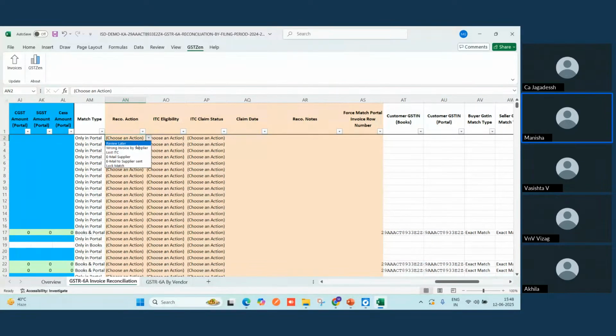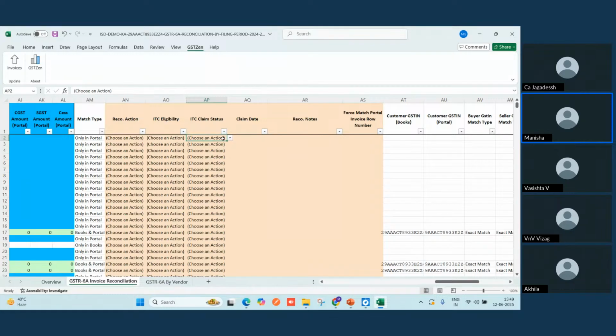Under this, we have a drop down where you can choose any of your actions and work accordingly. Maybe you can choose review later, wrong invoice by supplier, lost ITC, email supplier, email to supplier sent, or long match. So these are the few options which are given for your reconciliation action. Next we have this ITC eligibility, where you can choose the ITC eligibility as personal use, exempt use, block credit, taxable use, or common credit.